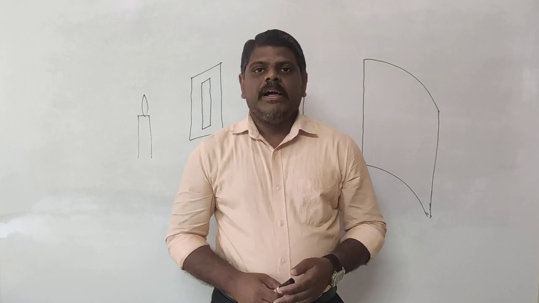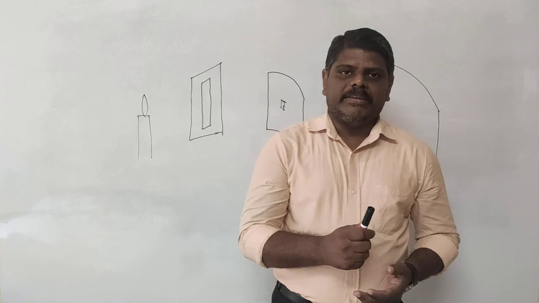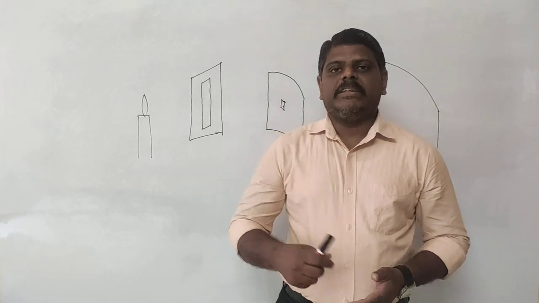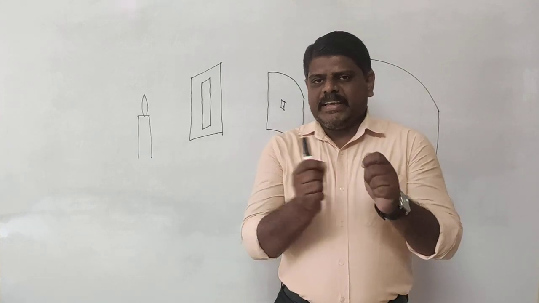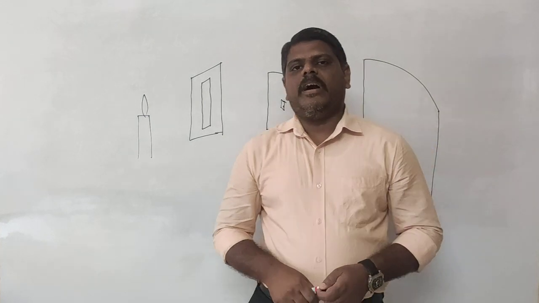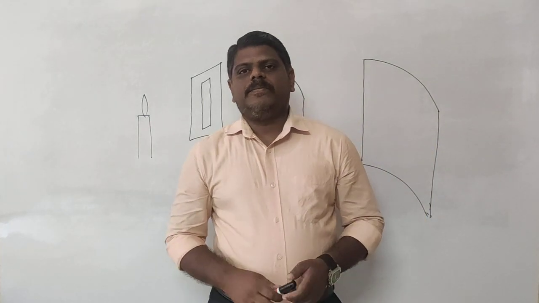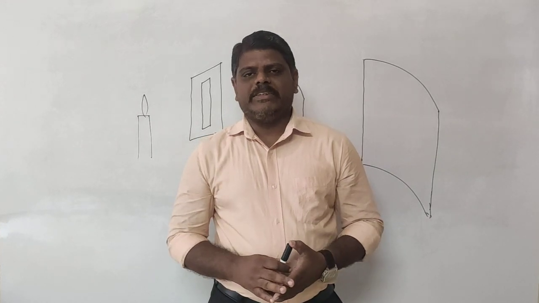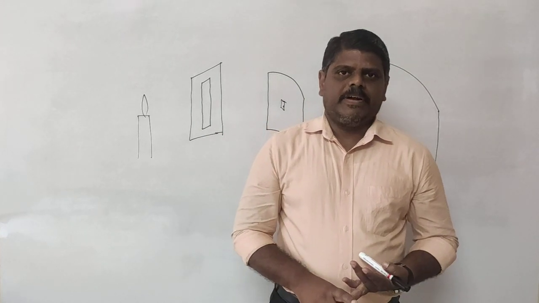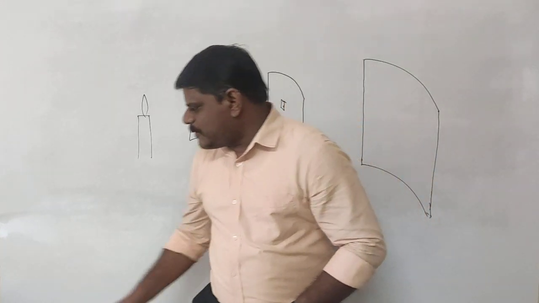If you want to define it, it is the locus of all the points in the wave motion which are in the same phase. If you have not mentioned the words 'same phase', then the definition will become wrong. So if you are taking the wavefront, each and every point should be in the same phase, then only it will be called a wavefront. These are the concepts of wavefronts you need to understand: spherical wavefronts, plane wavefronts, and cylindrical wavefronts. Right. Now let's discuss the diffraction pattern.